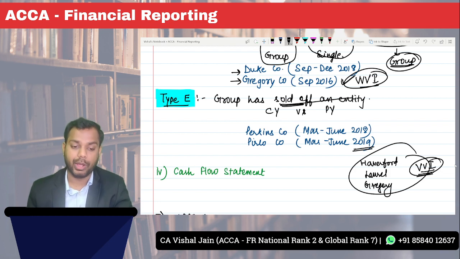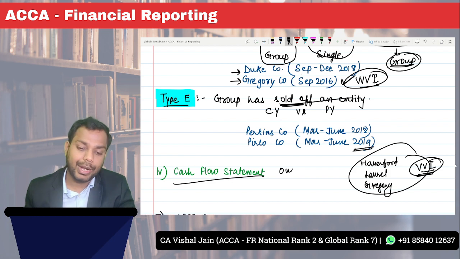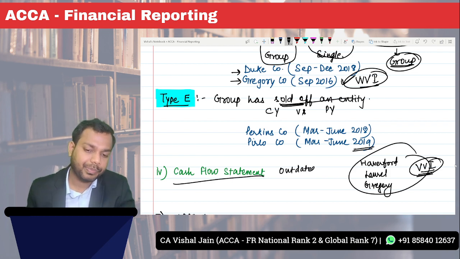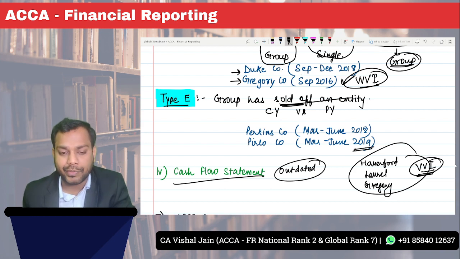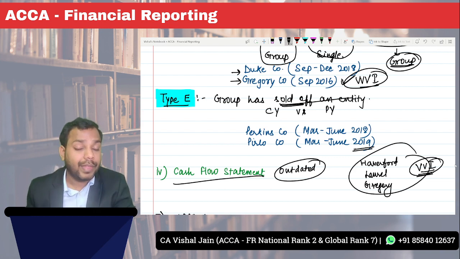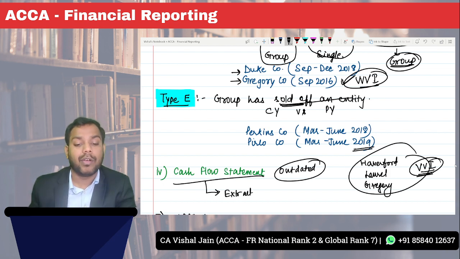Okay, now coming to cash flow statement, as I've already told, this has become outdated, out of fashion now. Generally, the examining team will not ask you a full-fledged question on cash flow, but it's not the case that they will not ask. They can ask. Even if they don't ask a full-fledged question, they will ask you to prepare an extract in the final accounts question.